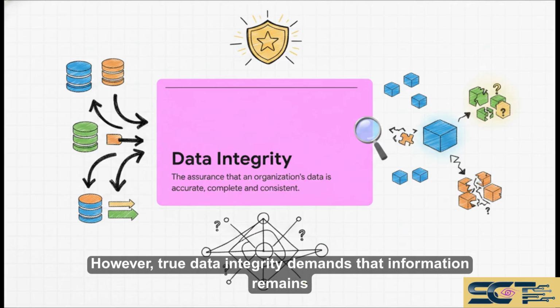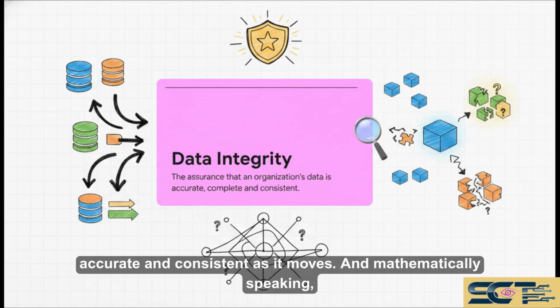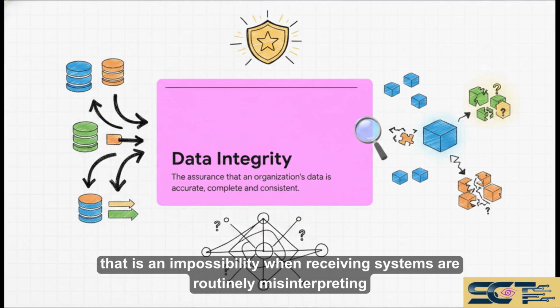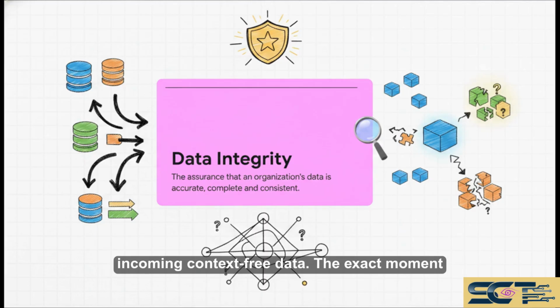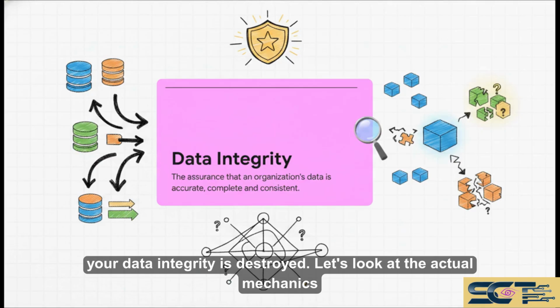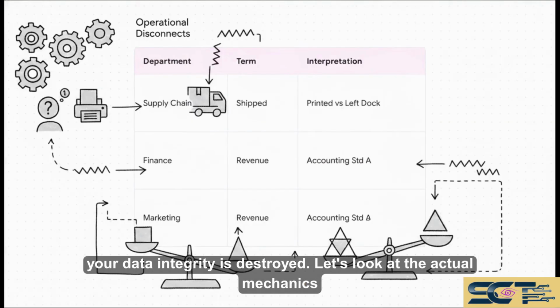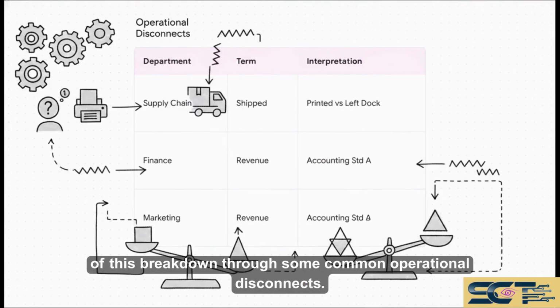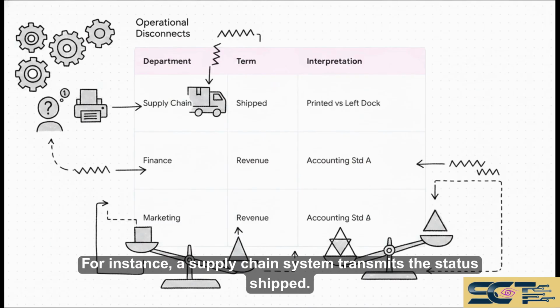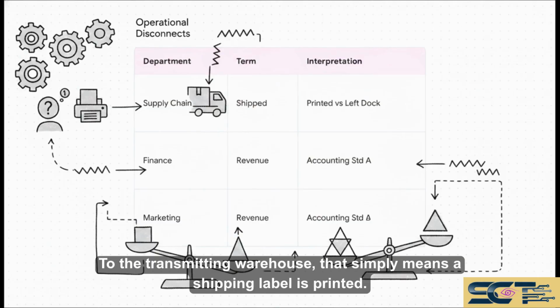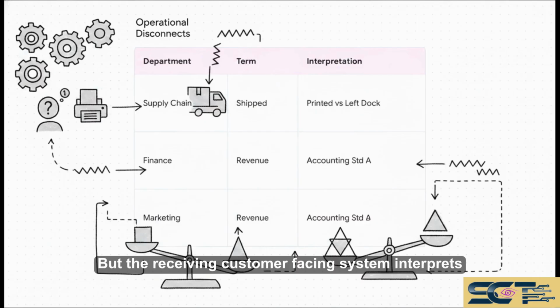However, true data integrity demands that information remains accurate and consistent as it moves. And mathematically speaking, that is an impossibility when receiving systems are routinely misinterpreting incoming context-free data. The exact moment a system has to guess the meaning of a data point, your data integrity is destroyed. Let's look at the actual mechanics of this breakdown through some common operational disconnects. For instance, a supply chain system transmits the status, shipped. To the transmitting warehouse, that simply means a shipping label is printed. But the receiving customer-facing system interprets shipped as the product has physically left the facility.